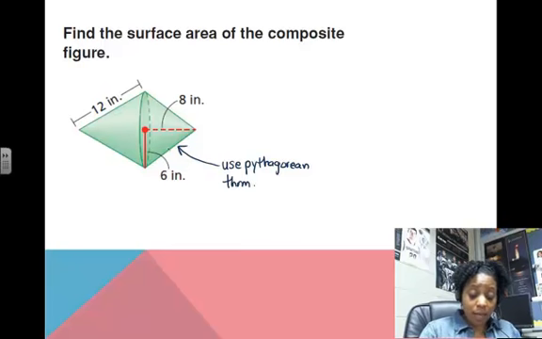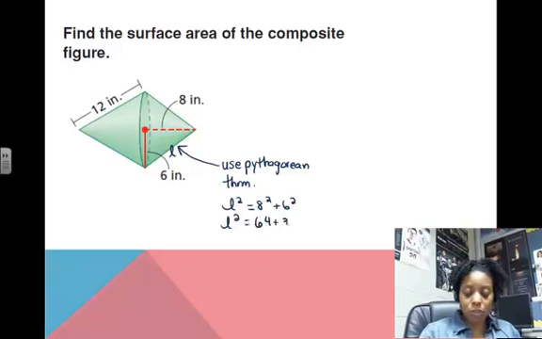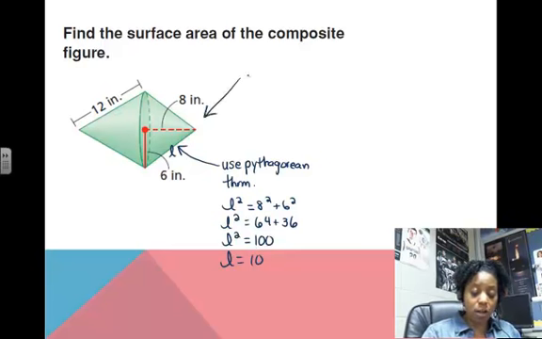Okay, so I'm going to call it L, we would have L squared equals 8 squared plus 6 squared. So L squared is going to be equal to 64 plus 36. L squared is 100. So that means L is 10. Now that we have the slant height, we can find the lateral area of this cone. So the lateral area for this cone is going to be pi times the radius, which is 6, times the slant height, which is 10. And then that's going to give me 60 pi square inches.